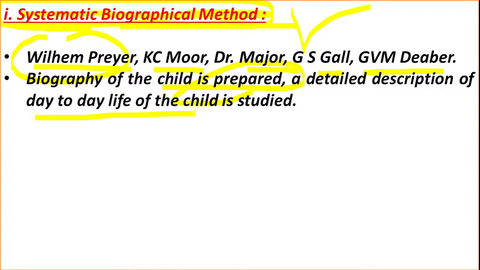In the systematic biographical method, the observer or the researcher studies the behavior of the child in detail. How he behaves in daily life, what activities he performs, how he behaves in the society. We are going to study all of this here. The total biography of the child is prepared in this method.